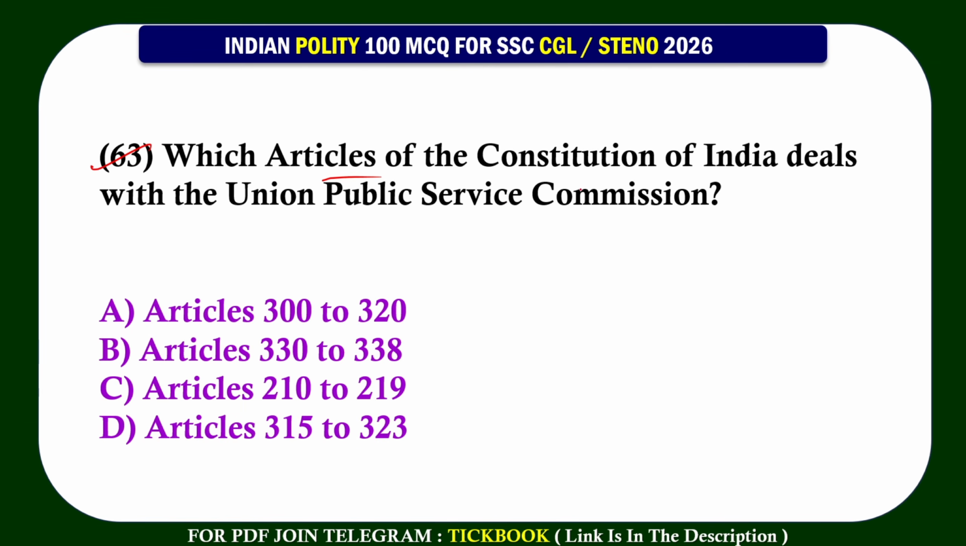63. Which articles of the Constitution of India deals with the Union Public Service Commission? Option number D, Article 315 to 323.